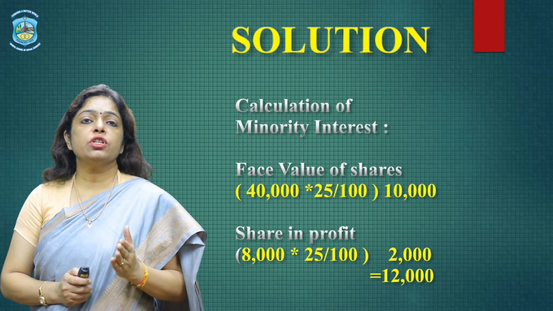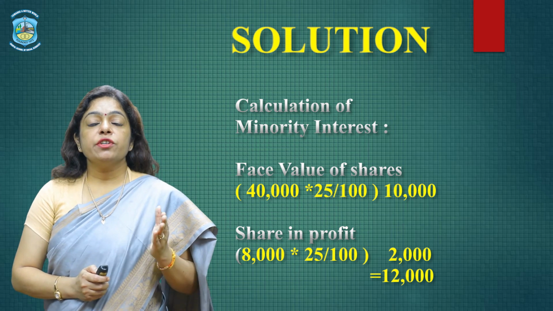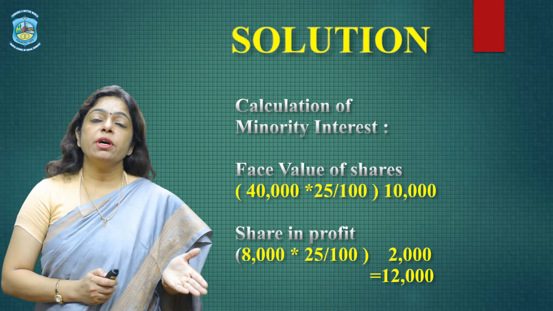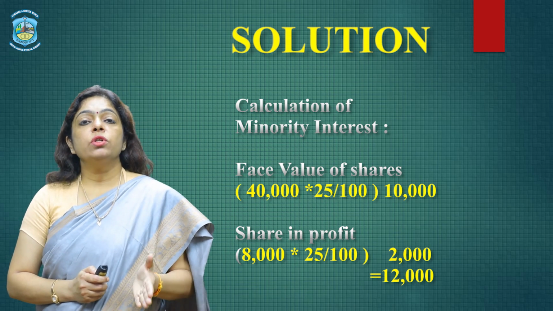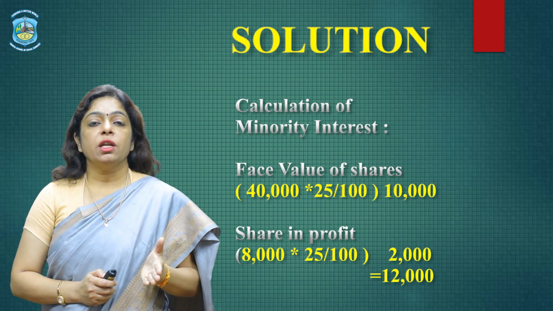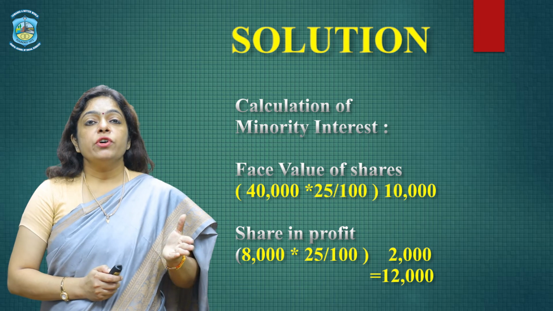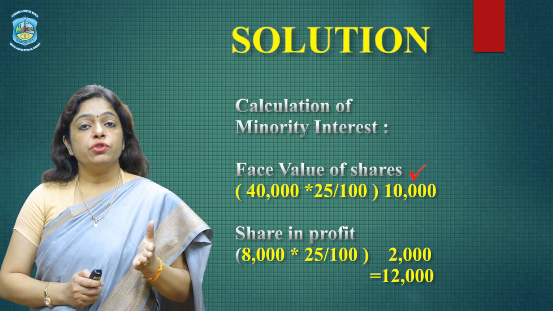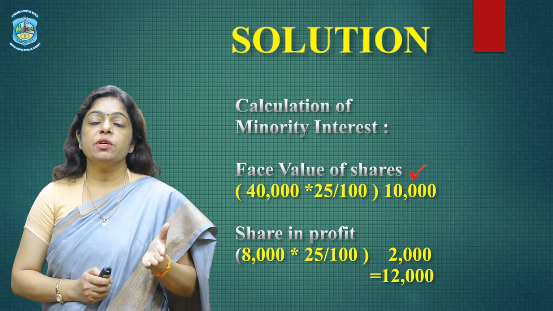Let us look at calculation number 2, which is the calculation of minority interest. Now, if 75% shares are purchased by the holding company, the remaining 25% would go to the minority shareholders, and therefore we have to also calculate their stake in the company. How do we do that? First we take face value of shares, that is 40,000, and 25% is their stake.